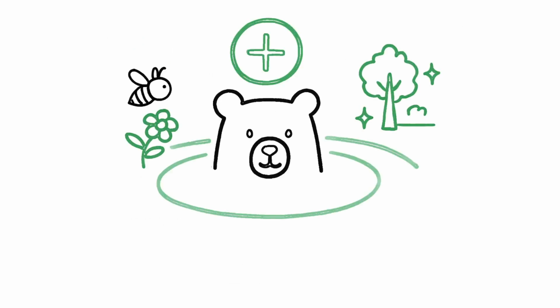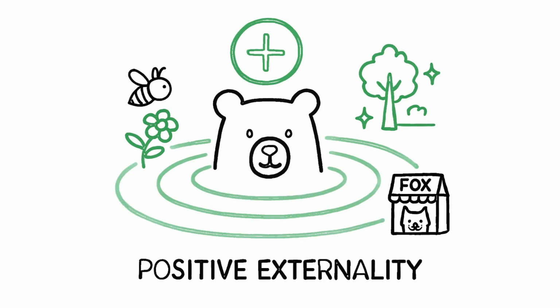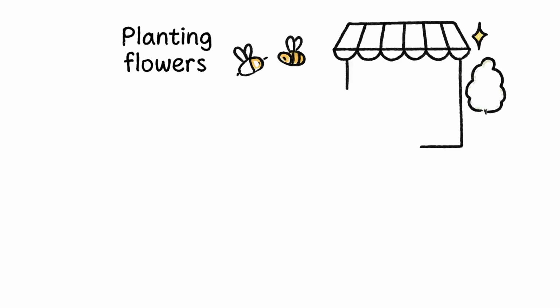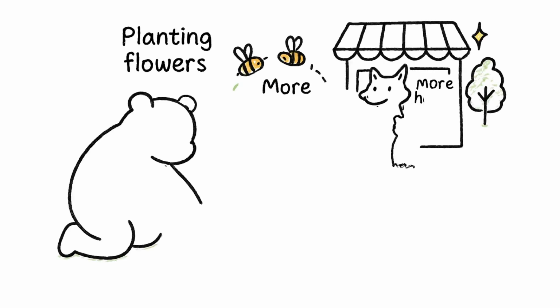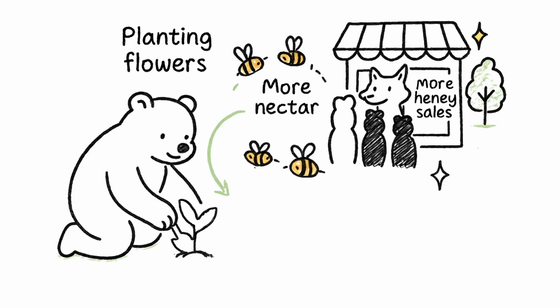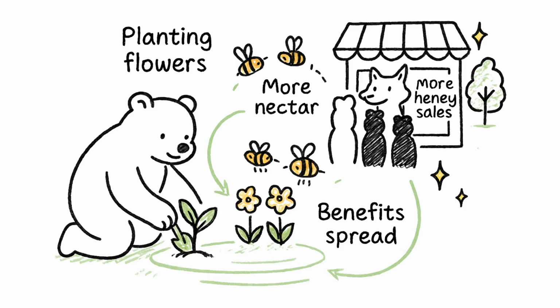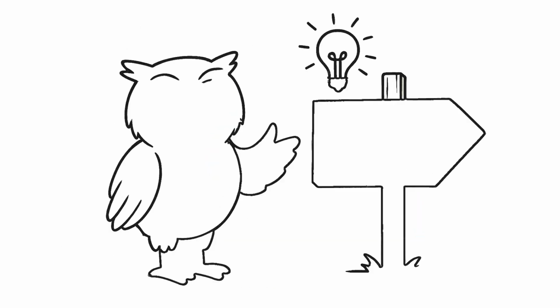What if one bear's choice actually helps the whole forest? Positive externalities are the good side effects. Imagine a bear planting flowers near its den. Bees get more nectar, fox shops sell more honey, and the forest looks prettier. One bear's choice benefits everyone, even those who didn't plant a single flower. And here's where the owl comes in.